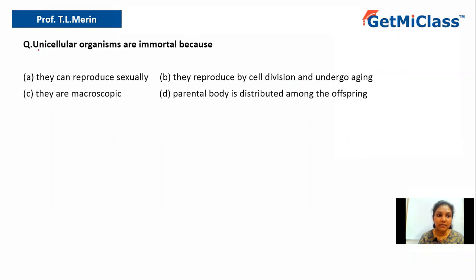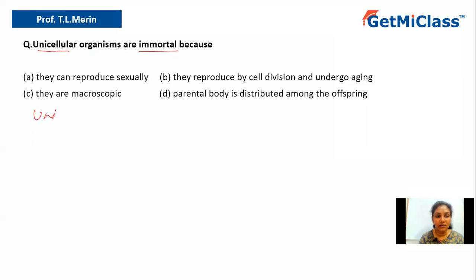So let us understand the terminology which is given in the question. It says unicellular organisms are immortal. So why are they immortal? They're asking for the reason. Immortal means that they don't have death or they don't die.